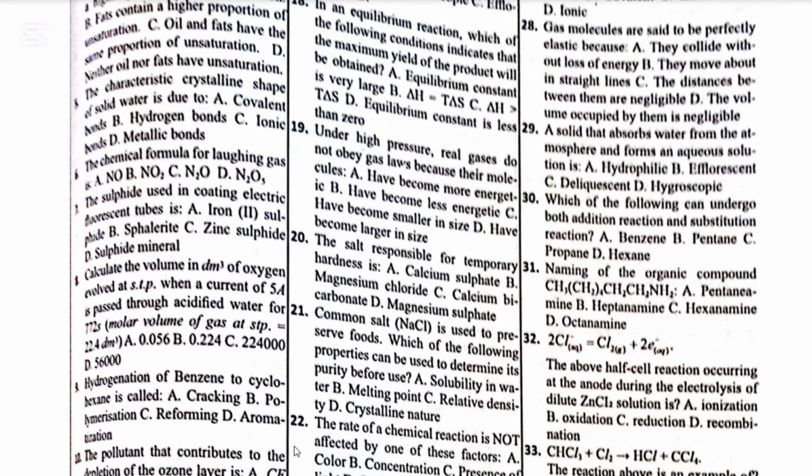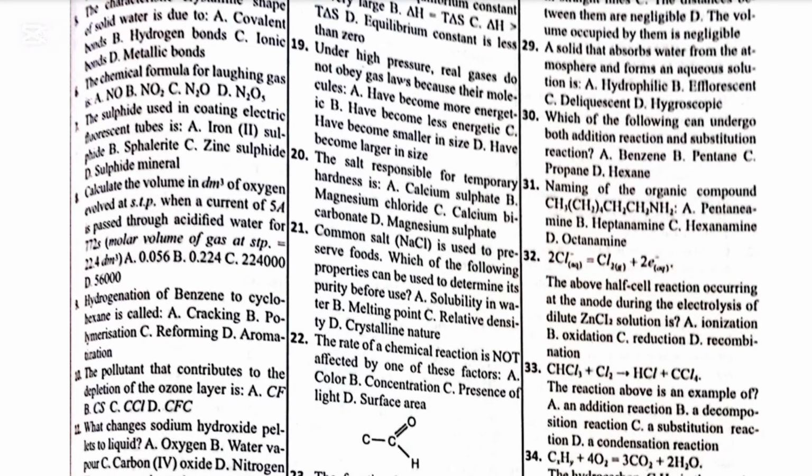So number 22, the rate of chemical reaction is not affected by one of these factors. A, color. B, concentration. C, presence of light. And D, surface area. So the answer is color. Color is not a factor known to affect the rate of reaction.